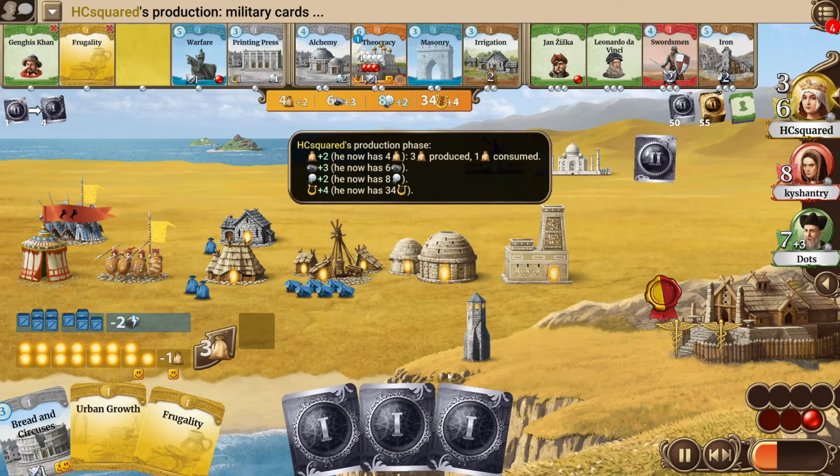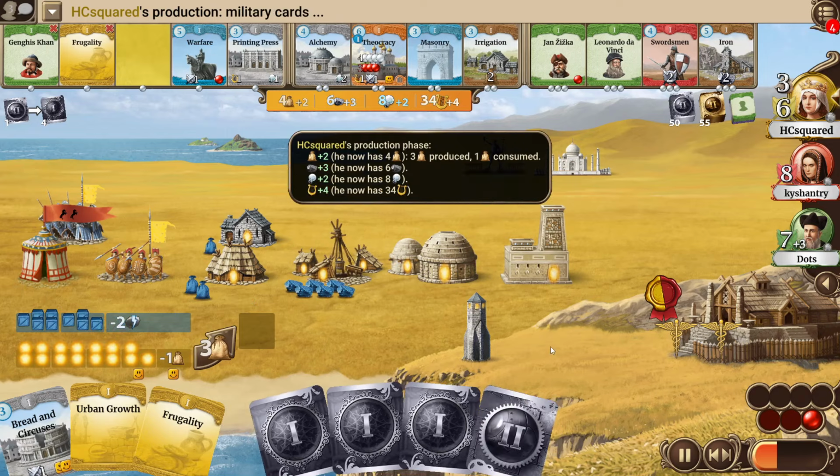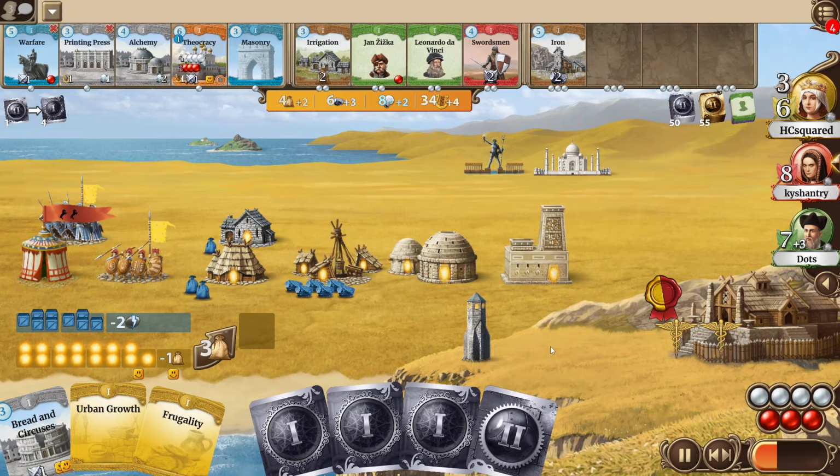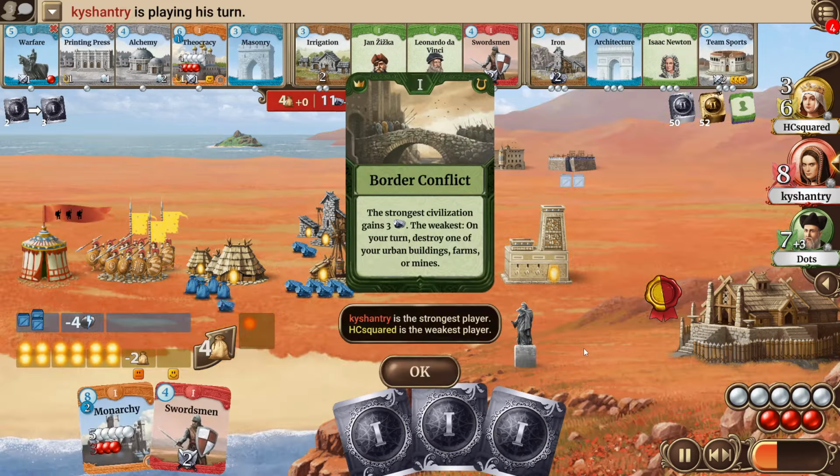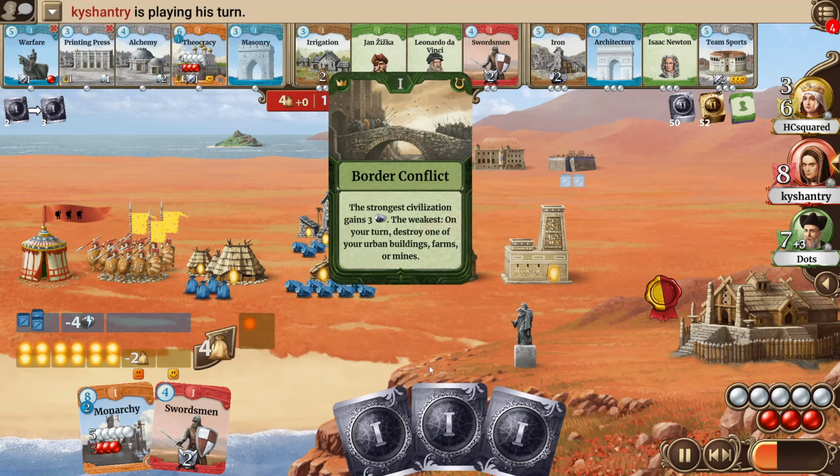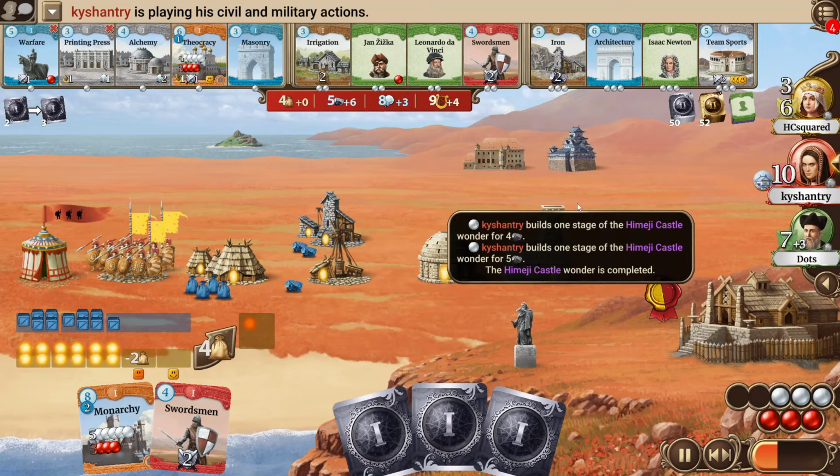But he will actually discard all of the other H2 cards, interestingly, so maybe nothing too interesting available for him there. Kyshantry seeds, opens the border conflict. HCsquared will lose something at his turn. Kyshantry gaining some additional resources. Finishes the Magic Castle, a very easy way for him to get out of corruption. Also, he has now a very solid culture production going.